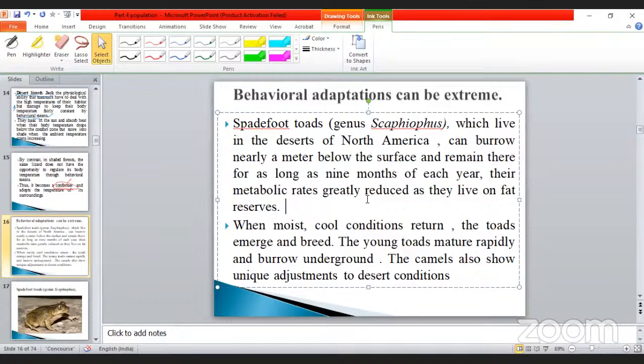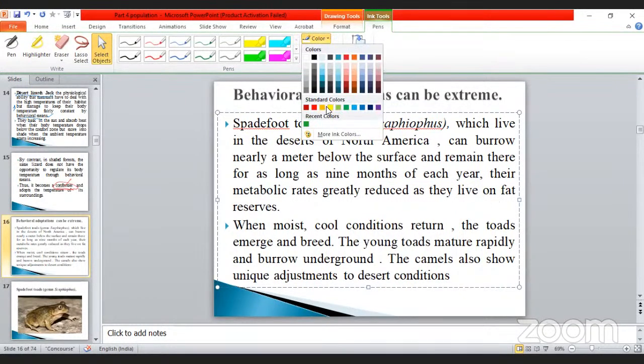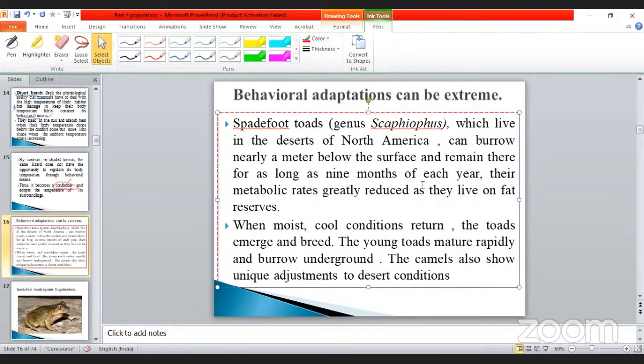What is the meaning of starvation period? They will not take any food. So at that time, how do they get the energy? Because of the presence of fat. Fat is the reserve food material for supplying nutrients. That is very, very important, my dear. So that is a very important point here. The fat is the reserve food material.